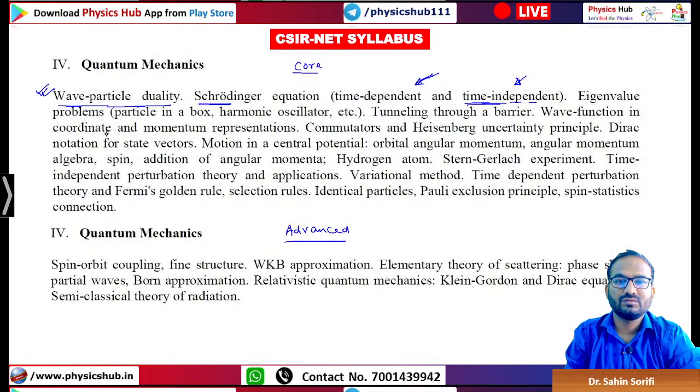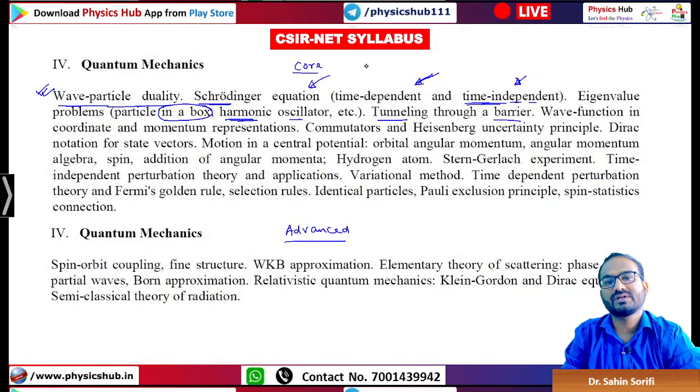After that, eigenvalue problems. Here we will have particle in a box. There are various types of box: symmetric, finite potential box, infinite potential box, asymmetric potential box, and many other boxes. Some step potential is also there. Then harmonic oscillator, a very important topic. We'll be talking about tunneling through a barrier, and in this part many things are included.